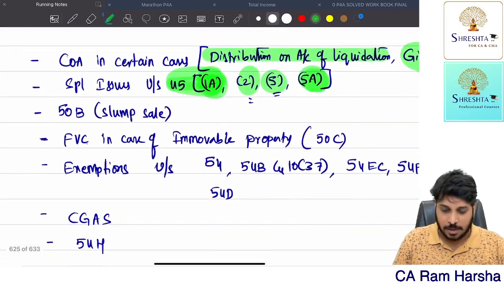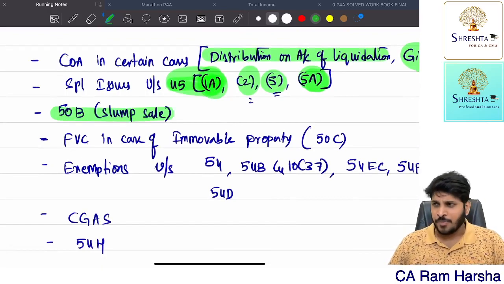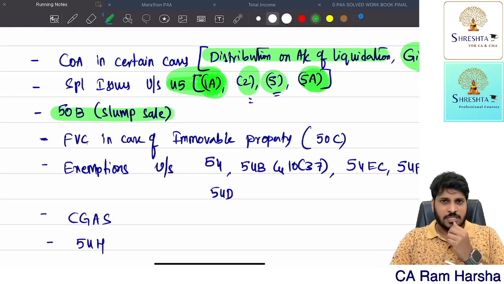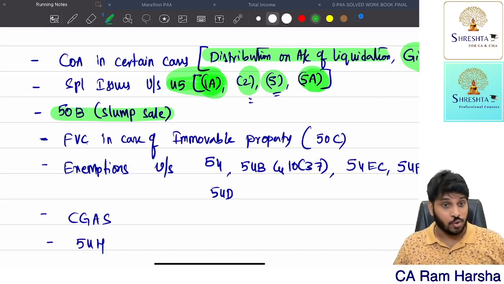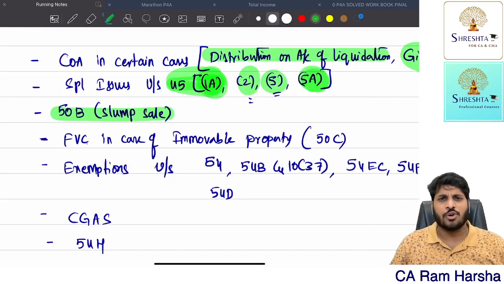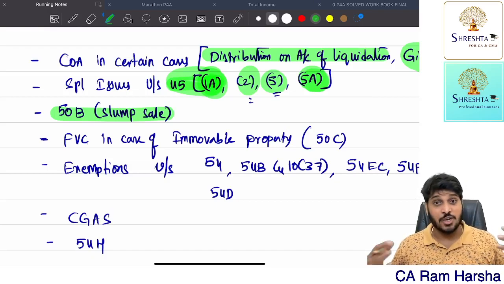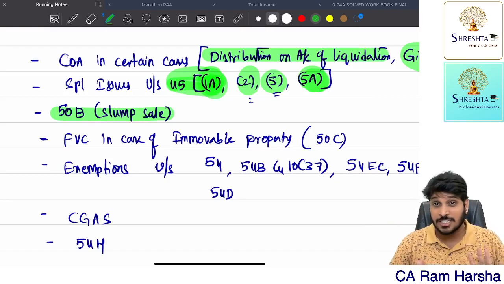Next, slump sale. Slump sale means very simple. Suppose you started some business, some 3-4 years completed or 5 years completed. The business has got really very good value. You created a lot of value. Now somehow you want to retire. Very simple. You can sell your business as it is. Business itself you are selling. You are not selling any asset in the business.